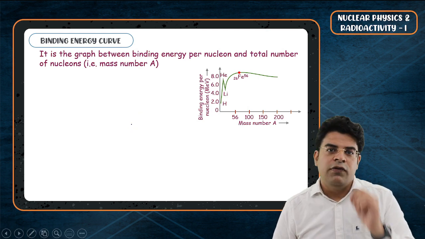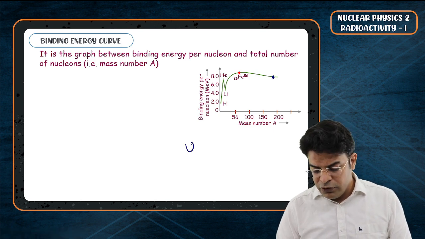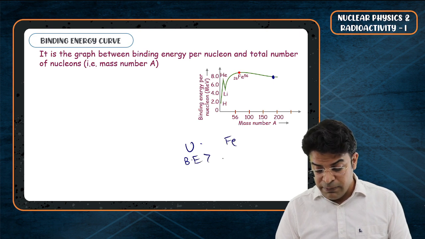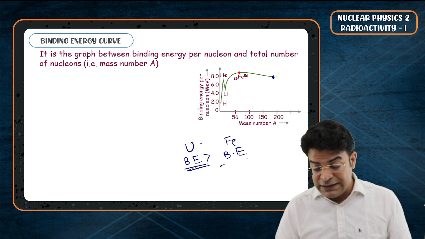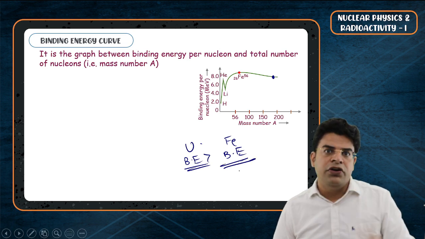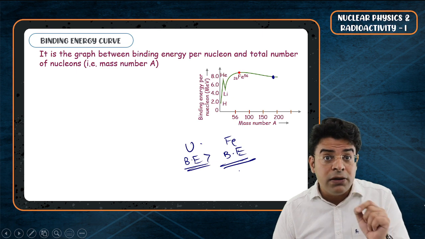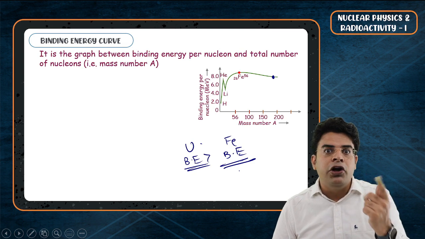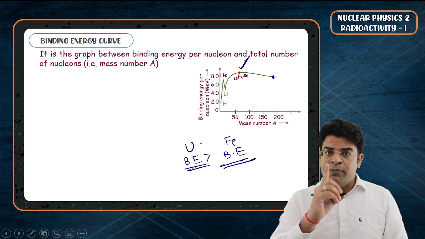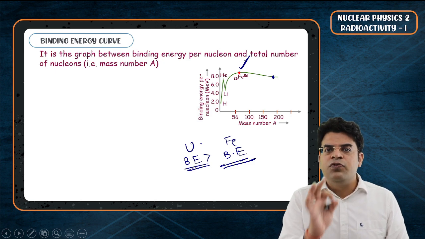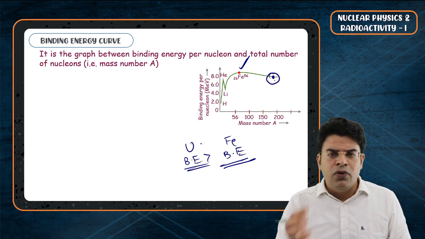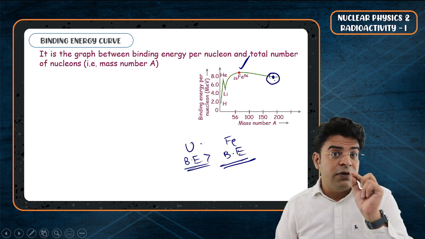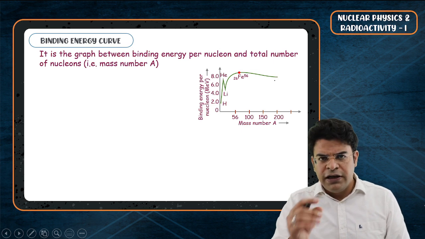Now, I will tell you the fun fact. Actually, beta, uranium has got greater binding energy than that of iron. The binding energy of the uranium nucleus is greater than the binding energy of the iron nucleus. But which one is more stable? The one which is more stable is the one which has got higher binding energy per nucleon. Since iron has got higher binding energy per nucleon, that's why iron is way more stable than uranium, and you all know that uranium is radioactive. But uranium has got higher binding energy associated with its nucleus. It will become clear, keep listening.